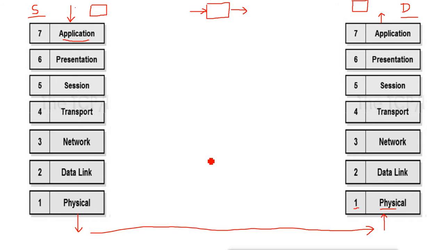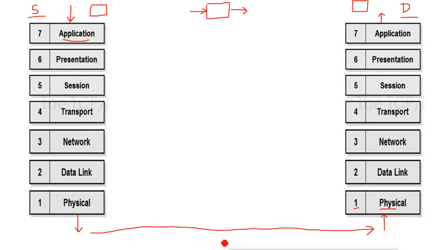Now each layer will do its job. These layers do different jobs on the data. When the data is trying to go out of your system, the application layer will meet it first and do its job. Then the presentation layer will do its job, then session layer, transport layer, network layer, data link layer, and finally the physical layer will do its job and the data will be ready to send.